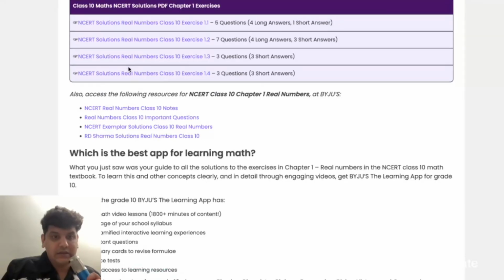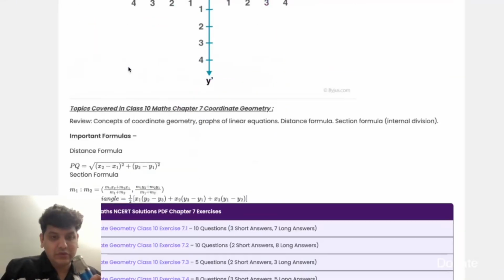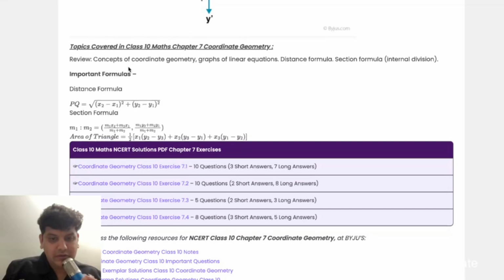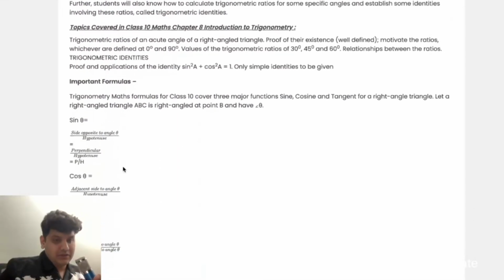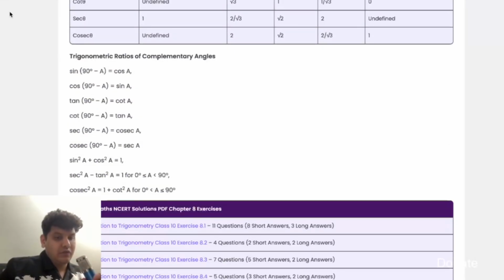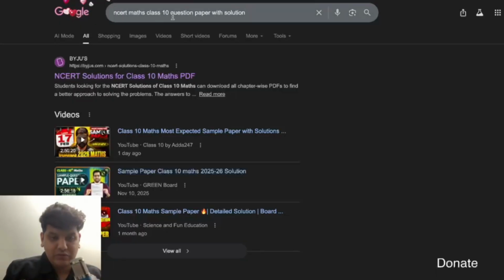NCERT class 10. Let's do some topic like geometry. Let's do geometry. But this is geometry class 10th exercise 7.1. So it is already available in the book. We don't want that. We need new questions.